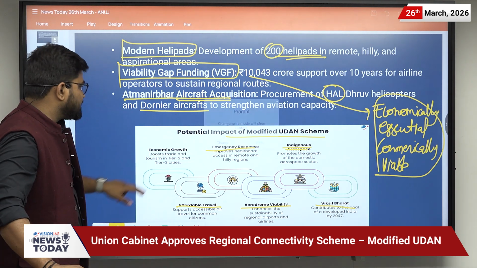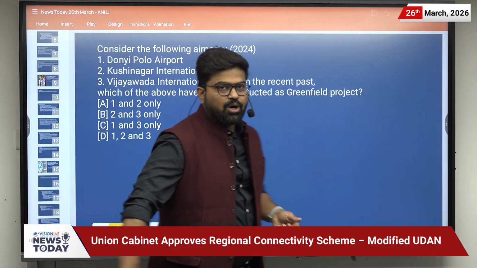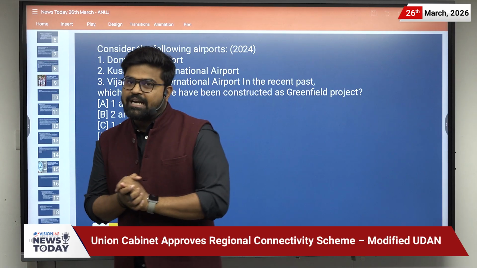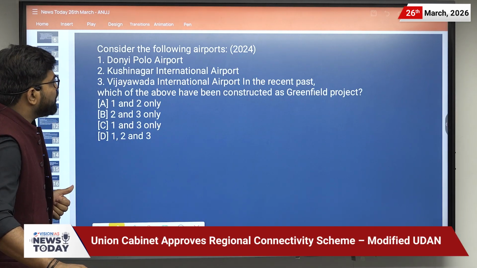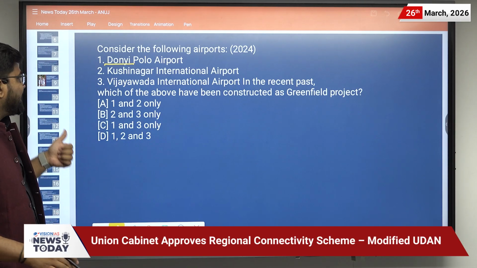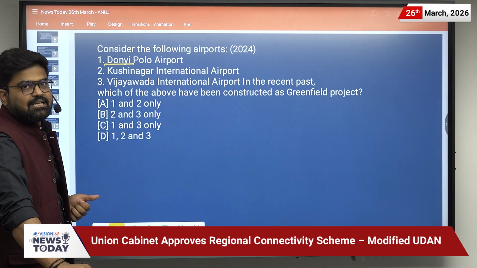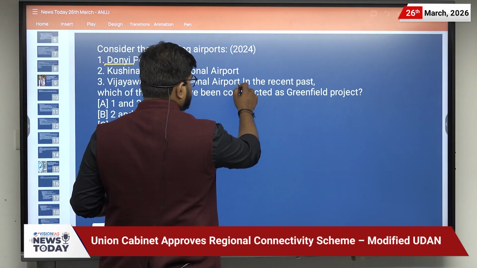Now let us discuss one PYQ related to this news, and the PYQ is from the year 2024. The question is: consider the following airports. First, Doni Polo Airport. Second, Kushinagar International Airport. Third, Vijayawada International Airport.